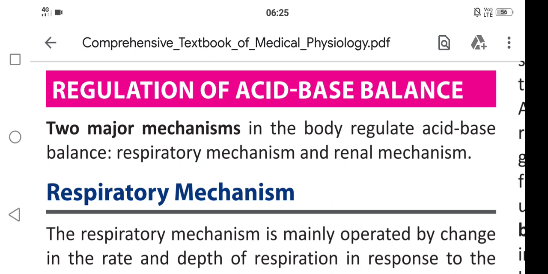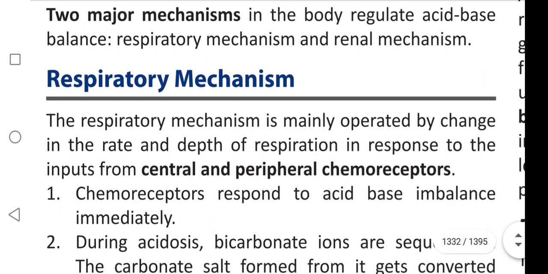In this video we are going to learn about the regulation of acid-base balance. Two major mechanisms in the body regulate acid-base balance. First is the respiratory mechanism and next is the renal mechanism. Respiratory mechanism: the respiratory mechanism is mainly operated by change in the rate and depth of respiration in response to the inputs from central and peripheral chemoreceptors.